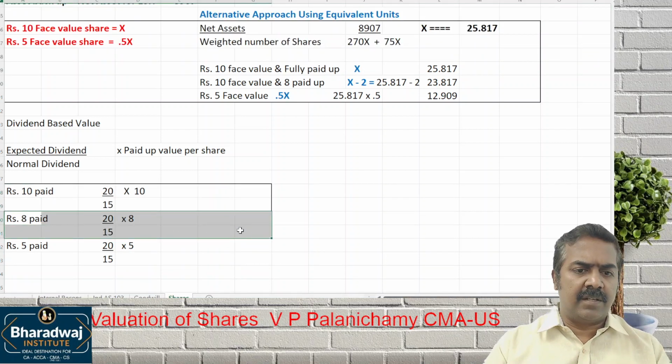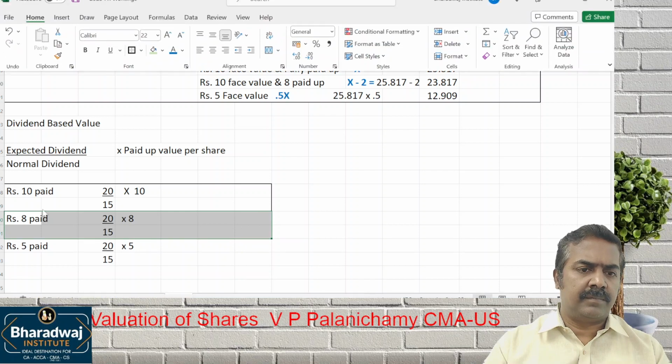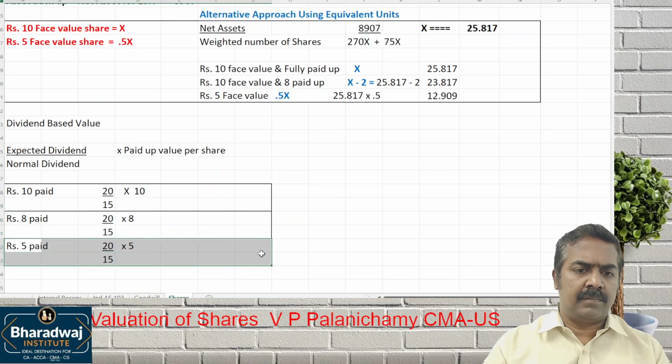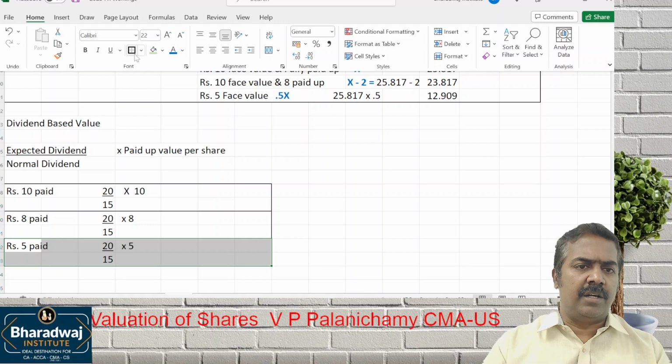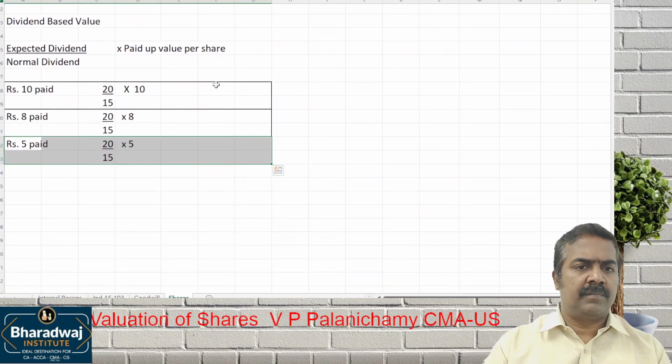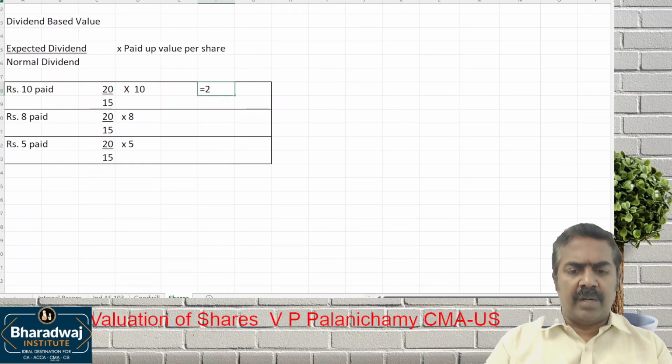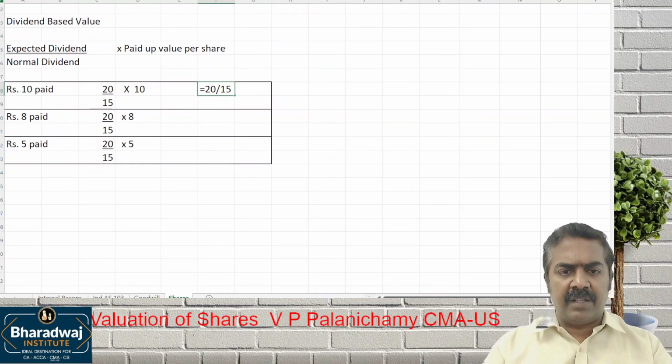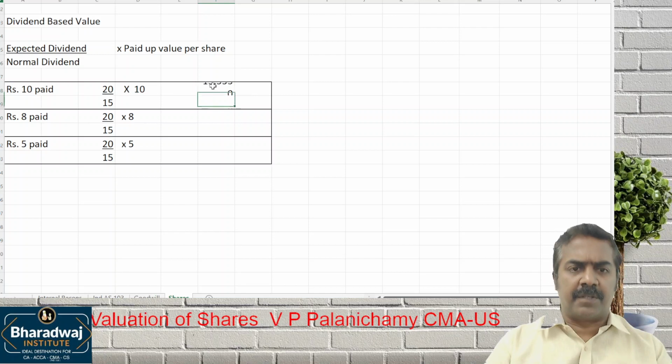This is based on dividend: ERR by NRR into paid up value per share. 20 is the dividend from the company, 15 is the industry average, into 10 rupees per share. Like this, you work out for the others.